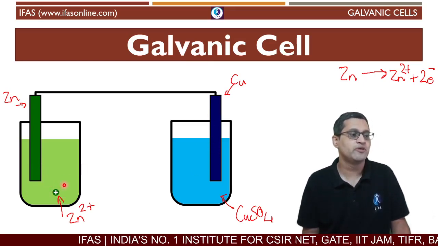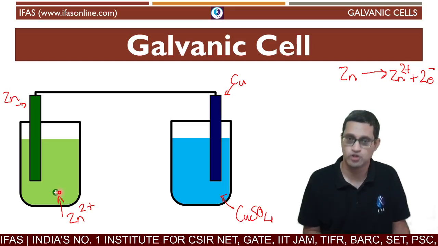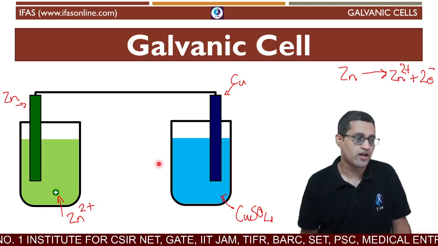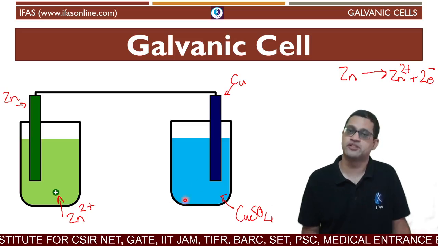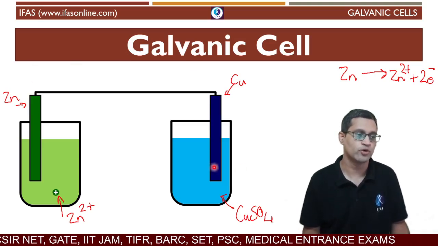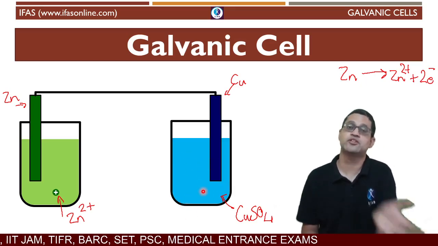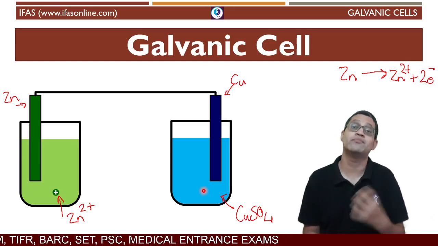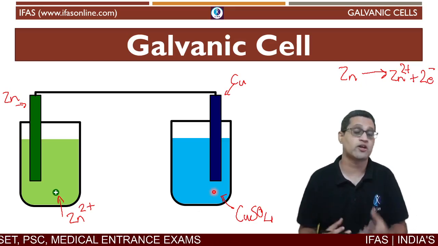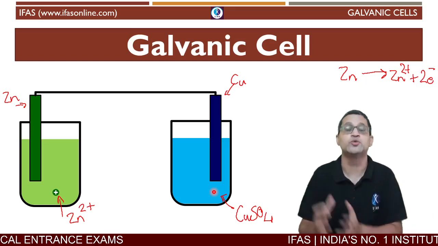And there will be an extra positive ion in the zinc sulfate solution because the zinc atom has converted to zinc 2 plus. So there is extra positive charge on the left hand side this time. What has happened on the right hand side? There was a positive charge here, and that positive charge accepted a negative charge from the zinc electrode, which is why this is overall negative. Earlier there was one positive ion here, that positive ion has gone, so overall charge has become negative. Now what we want is to neutralize these charges because we cannot have charged solutions. Everything tries to convert into a charge neutral environment.